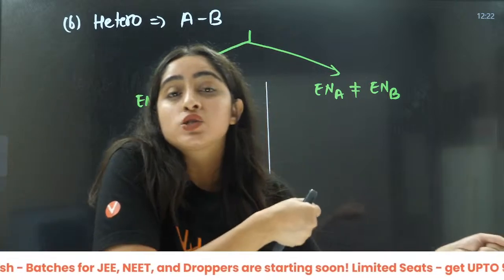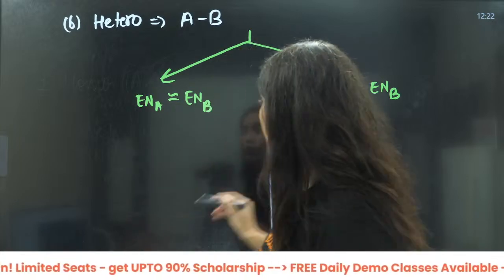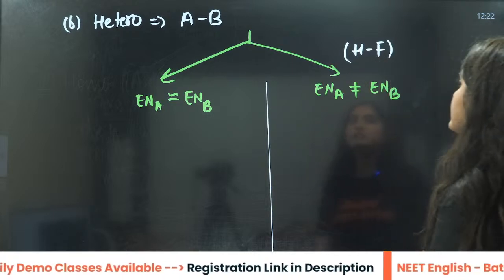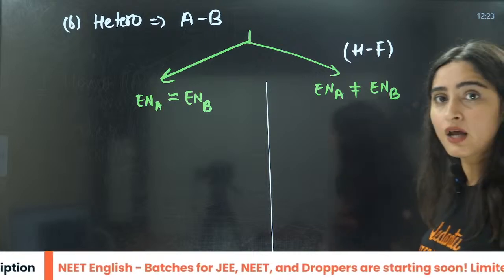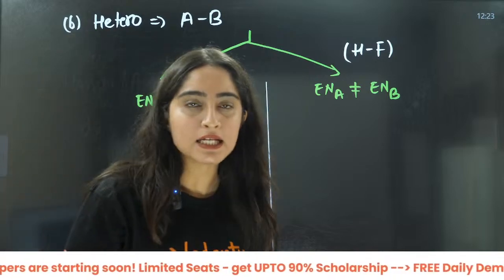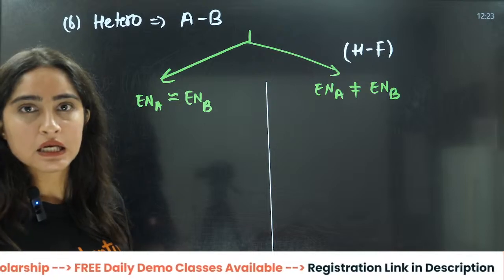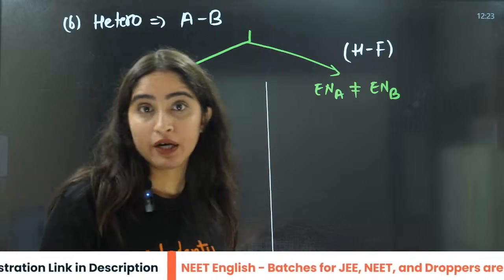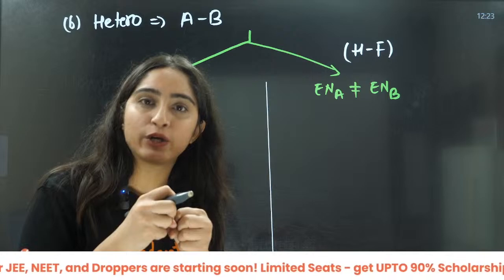If I talk about two different atoms here, if electronegativity is almost same, it's not like one is very powerful and the other is very less powerful, like HF. If I talk about HF, the molecule, F is the most electronegative atom, right? So there is a large electronegativity difference between these two atoms. But there are some molecules where the electronegativity difference will be very low, very less, like nitrogen and oxygen. So we can talk about those kinds of atoms when they bind together, right?